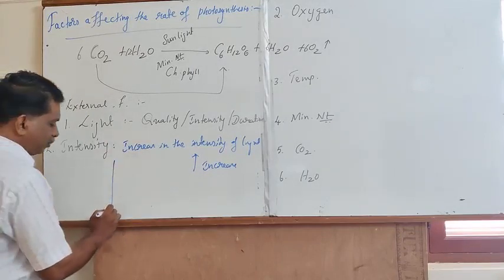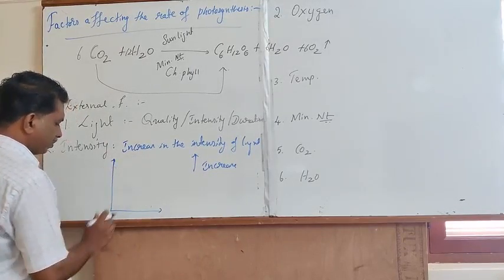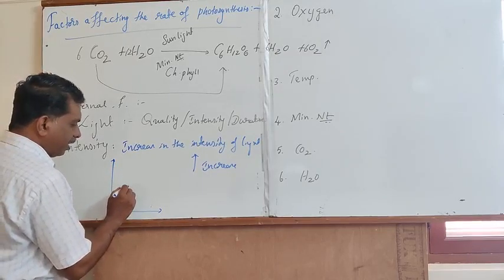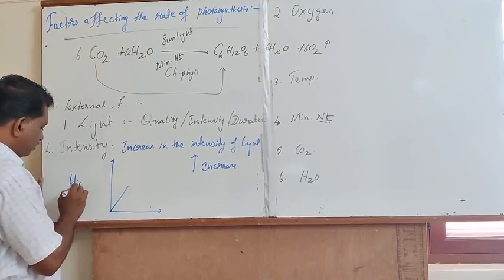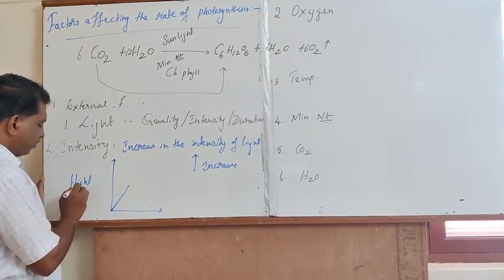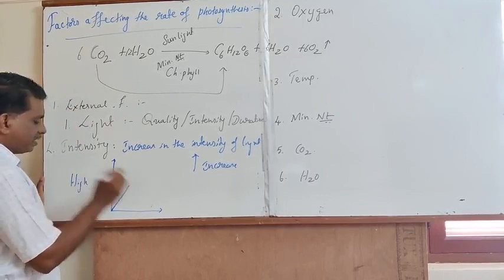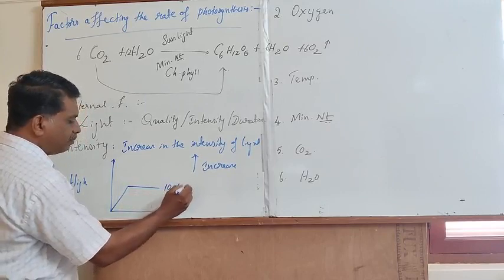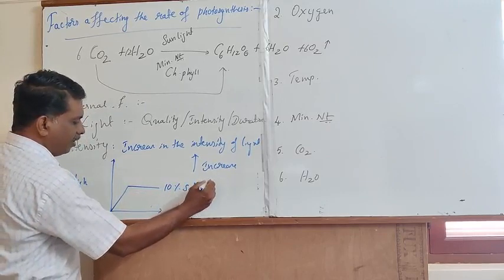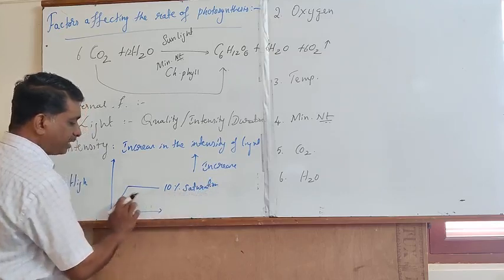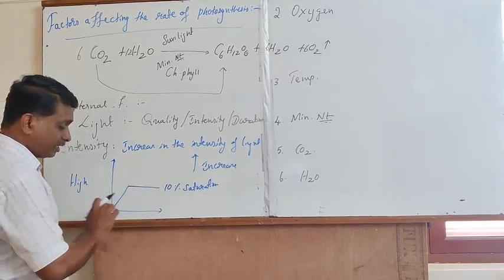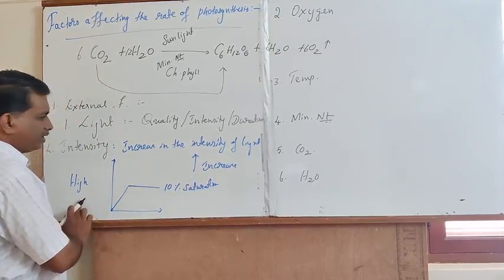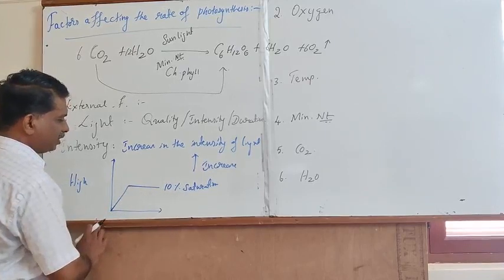If a plant is exposed for a short duration to a high intensity of sunlight, within a short duration it exhibits 10% saturation. Once the saturation point is reached, the rate of photosynthesis remains the same. That unique concept is called 10% saturation.